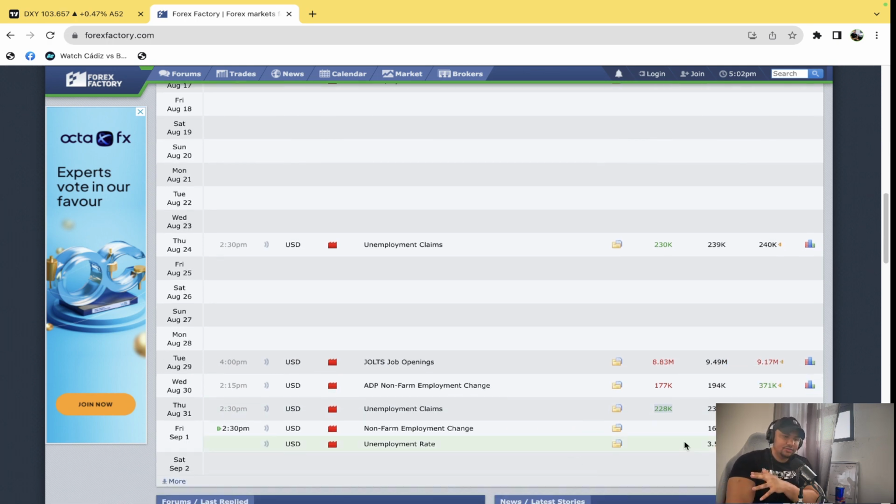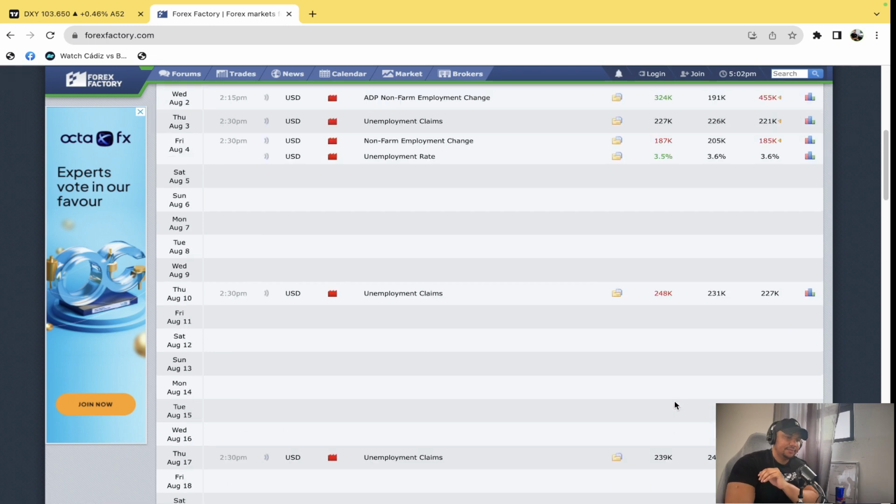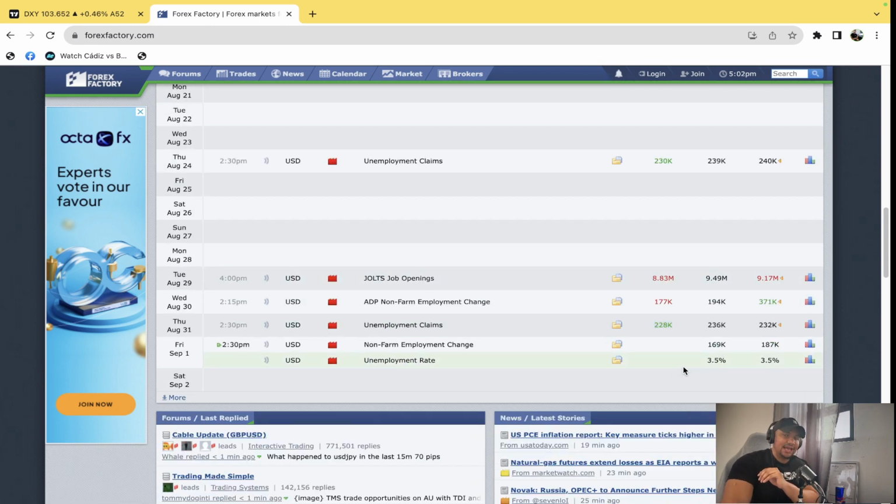Now, going into tomorrow, looking at the data, it basically gives us an indication that we can expect the unemployment rate to dip lower, but the non-farm payroll change, which is expected to be 169, can come through lower than anticipated due to the JOLTS job openings that came through negative. It's important that you understand that there's a difference between the unemployment and the non-farm payroll change. Just because they added new jobs doesn't mean the unemployment is going to go down. There have to be enough jobs added in order for unemployment to move.